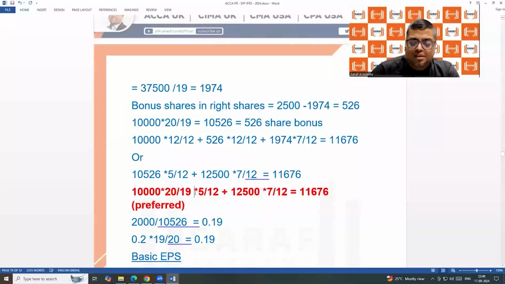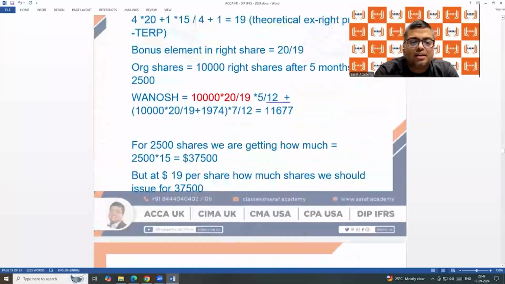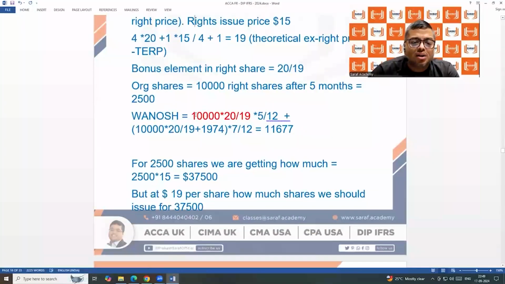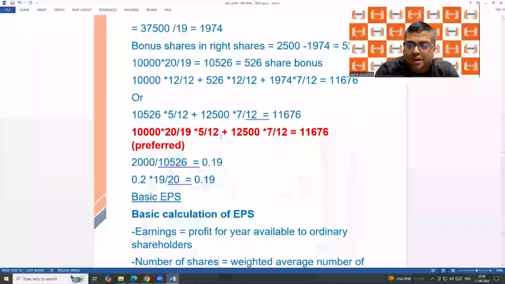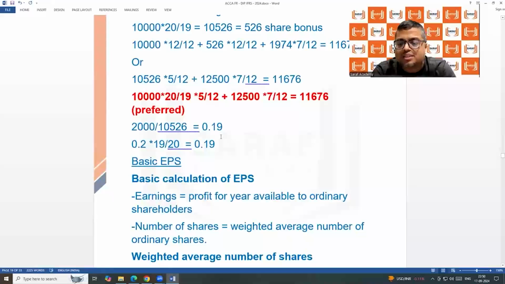ठीक है, सबसे शुरू में मैंने यही लिखा है, 10,000 into 20/19 into 5/12, this entire thing is 12,500 into 7/12. In the beginning I have written that only, but to explain that so many other things are written.